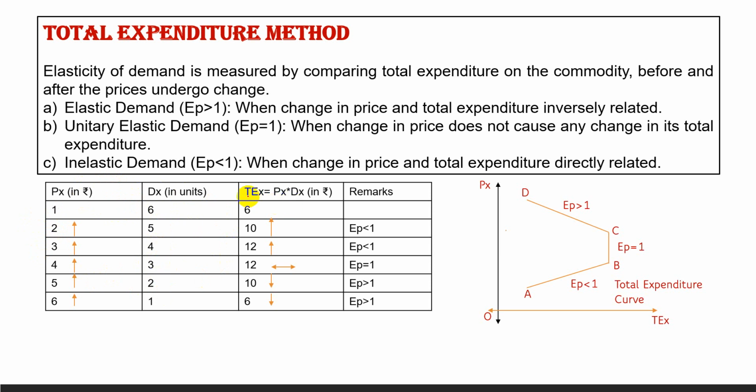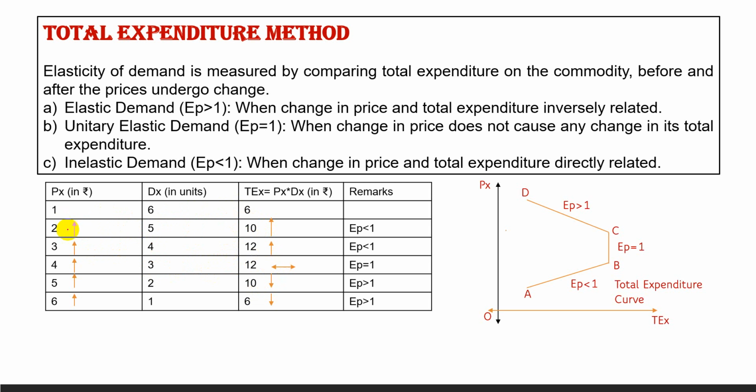How to calculate total expenditure? Total expenditure is equal to price multiplied by the quantity demanded. So total expenditure will be Px into Dx. 6 into 1 is 6, 5 into 2 is 10, 4 into 3 is 12. Like this we have calculated the total expenditure.